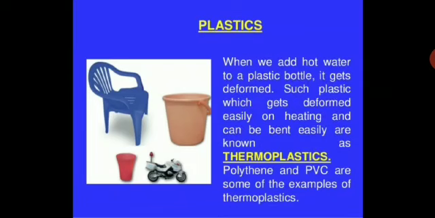When we add hot water to a plastic bottle, it gets deformed. Such plastic which gets deformed easily on heating and can be bent easily is known as thermoplastic. That means on a little supply of heat, it will melt. So that kind of plastic is called thermoplastic. Polyethylene and PVC are some examples of thermoplastic. You must have heard about PVC pipes, polythene bags which we normally used to use. Now we should avoid that. Those are all thermoplastic because a little amount of heat will deform them.